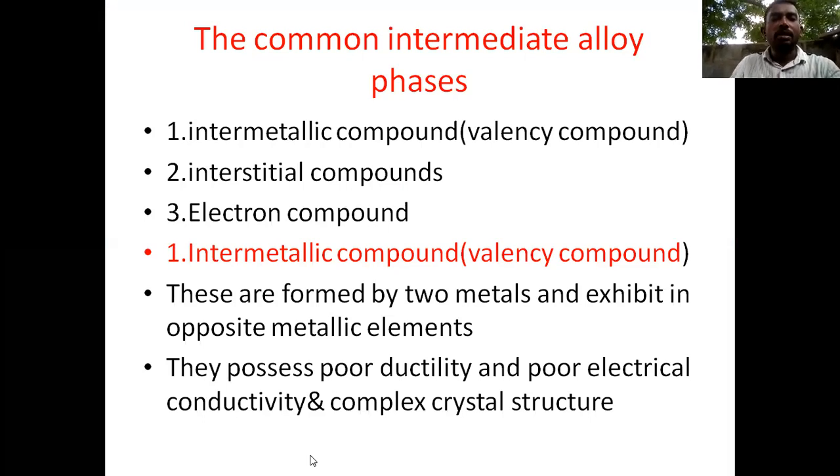First, the intermetallic compound, or valency compound.